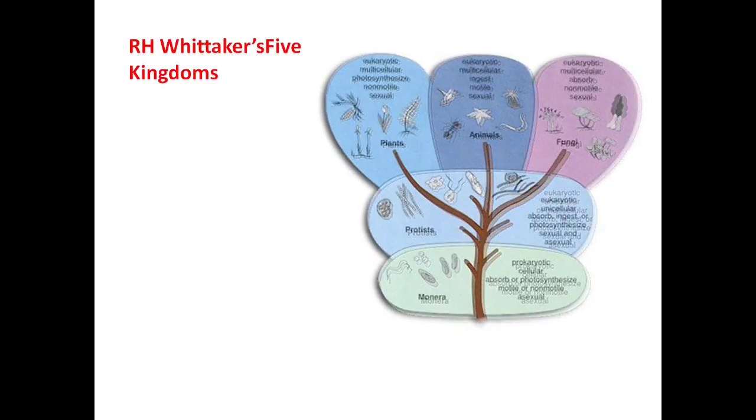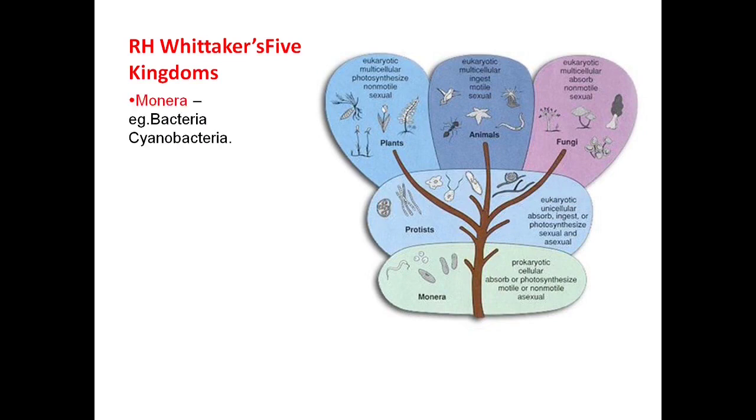Now, another way we can explain the 5 kingdoms. Look at the diagram. This is kingdom Monera. The cell is prokaryotic, cellular, and the organisms are bacteria and cyanobacteria. Then kingdom Protista.